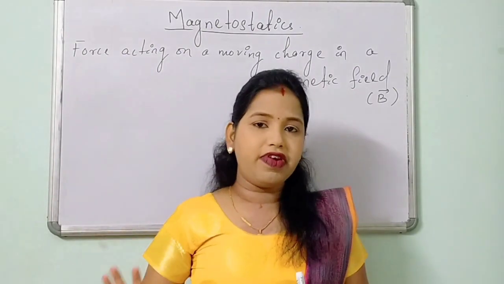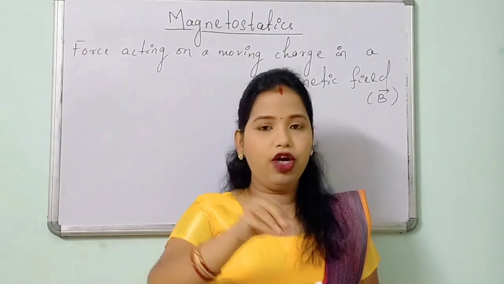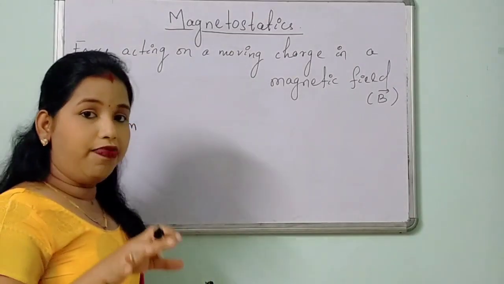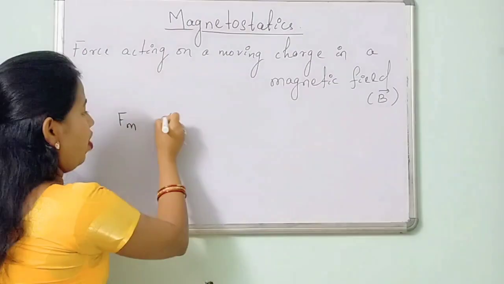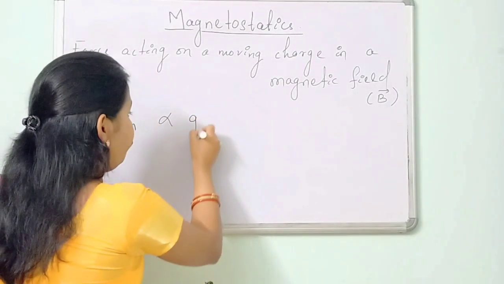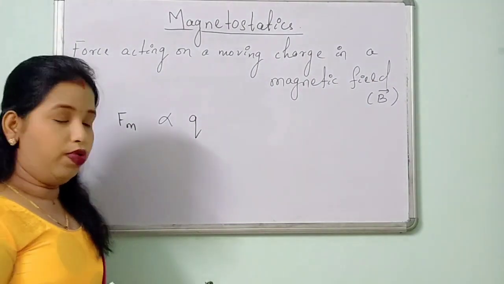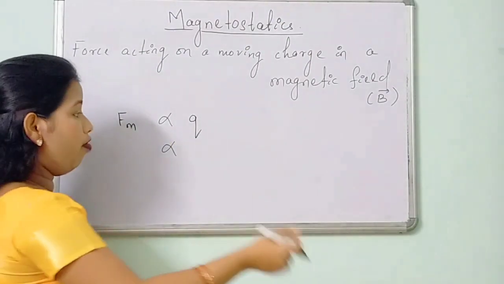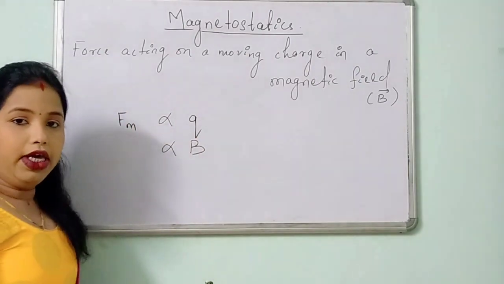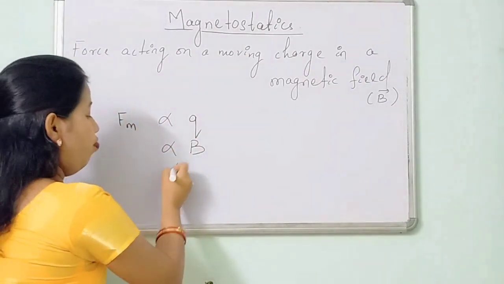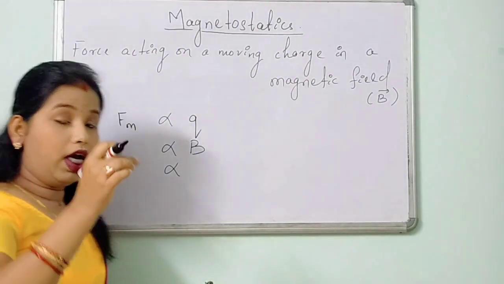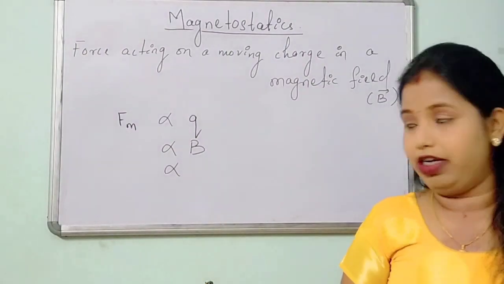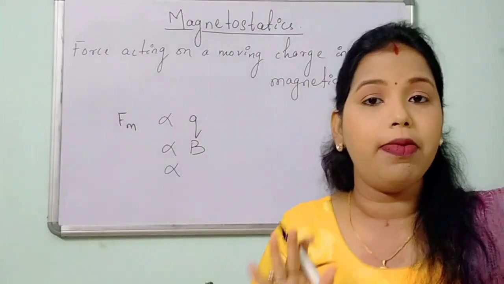So experiments reveal that the magnetic force acting on that charged particle, that is Fm, is always directly proportional to the magnitude of the charge, let it be Q. Again, the magnetic force is directly proportional to the strength of the magnetic field, that is B. And again the magnetic force is directly proportional to the component of the velocity which is perpendicular to the magnetic field. So what is that perpendicular component?